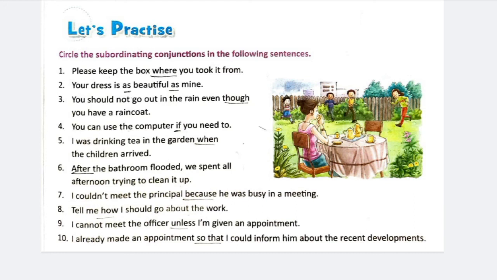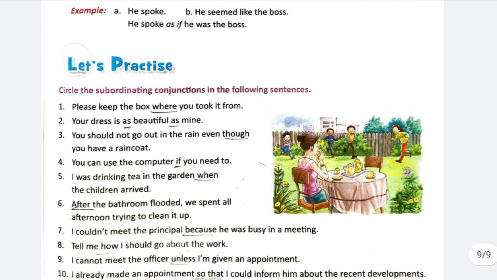Tell me how I should go about the work. Tell me is the principal clause. How I should go about the work is the subordinating clause, starting with the subordinating conjunction how. I cannot meet the officer unless I am given an appointment. I cannot meet the officer is the main clause. Unless I am given an appointment, unless is the subordinating conjunction.